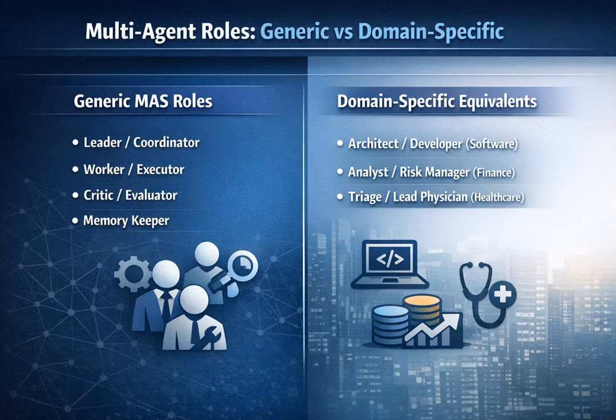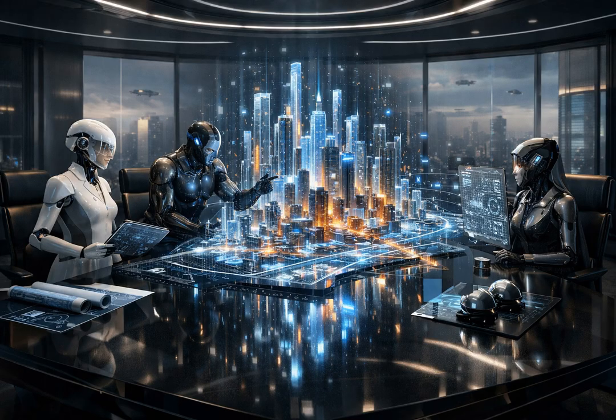But what is truly fascinating about current multi-agent research is how these generic roles seamlessly map onto powerful domain-specific roles. For instance, in the domain of software engineering, a MAS might directly mirror a real-world enterprise development lifecycle. You deploy architect agents to design the system, developer agents to implement the logic, code reviewer agents to enforce security standards, and release agents to handle deployment.